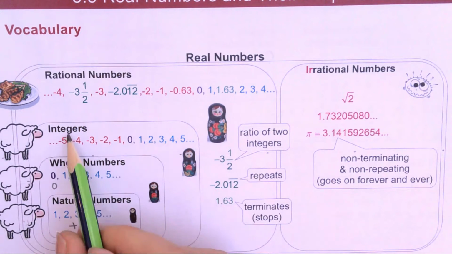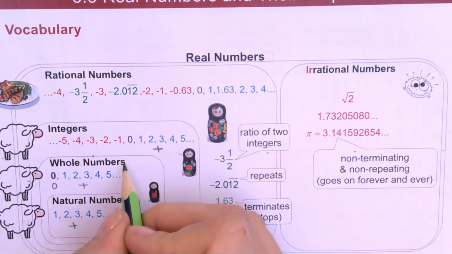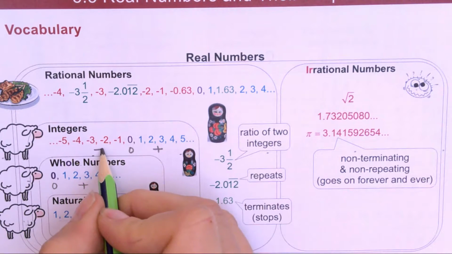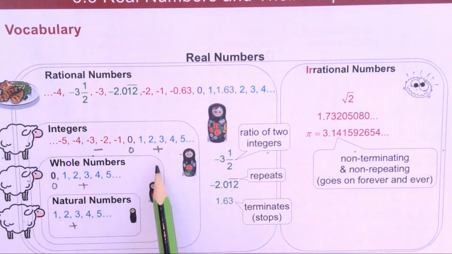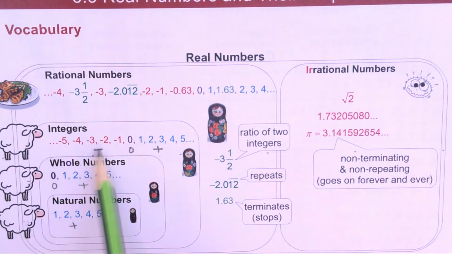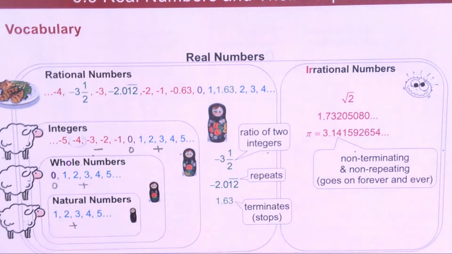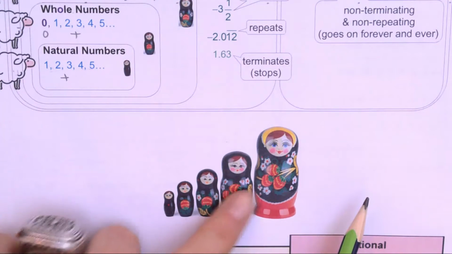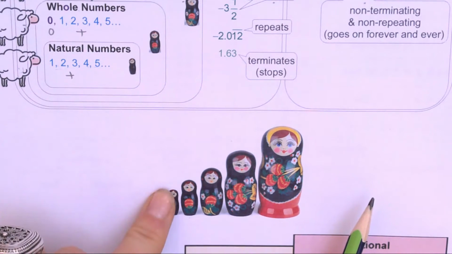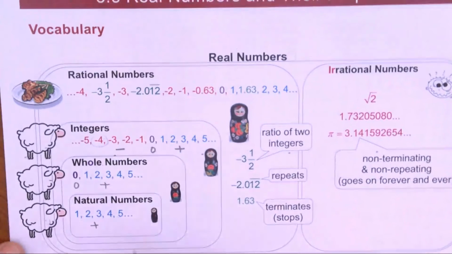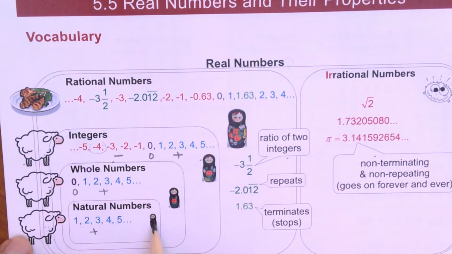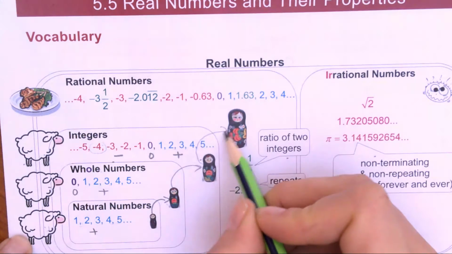Okay? Integers are all the positive integers, the 0, and the negative integers. I can have 1 sheep, 2 sheep, 3 sheep. I can owe my brother 4 sheep, and they're alive. If you've seen these Russian nesting dolls before, you can think of the natural numbers as the smallest one, and this one fits inside this one, and then this one fits inside this one, and then this doll fits inside that doll.